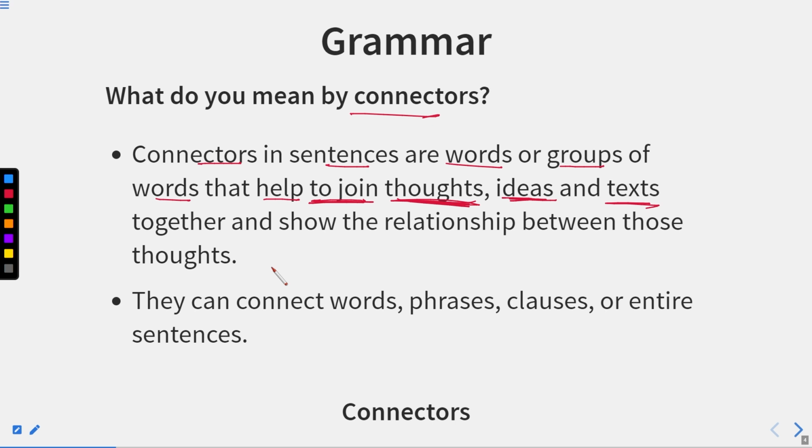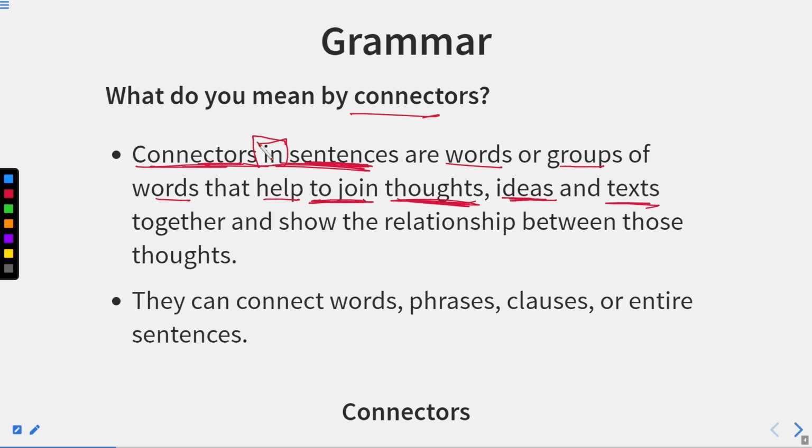Those words, whenever their thoughts are joined, that is known as a connector. Suppose there are words like, see over here, connectors in sentences. We are joining the word connector with the word sentence with the help of in. So this is also a connector.